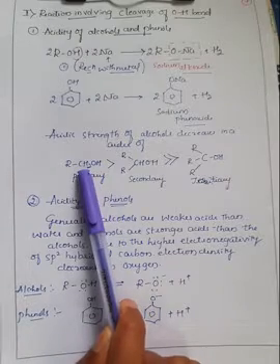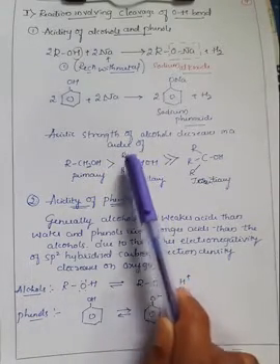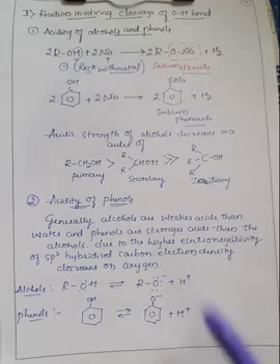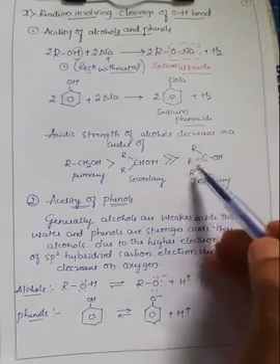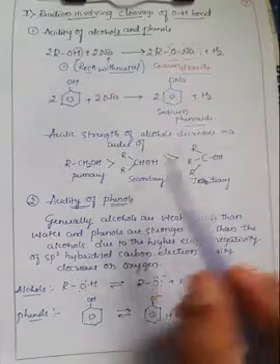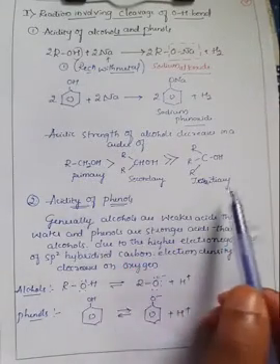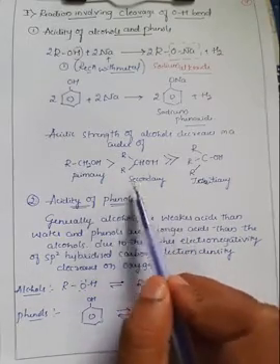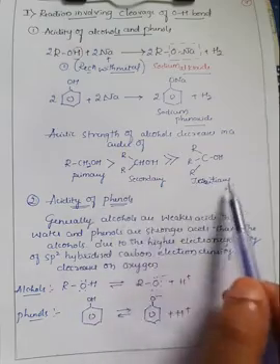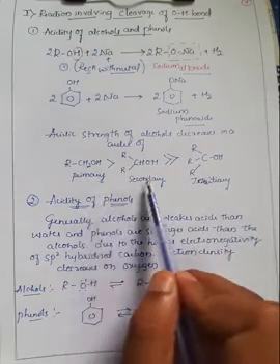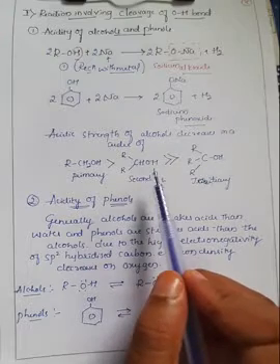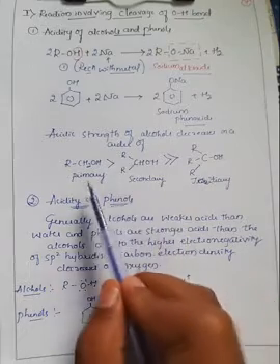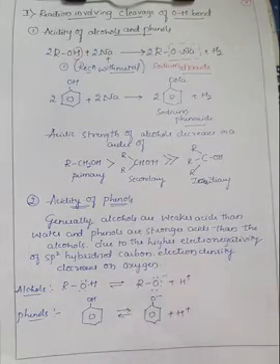Primary, if one hydrogen is replaced. If two hydrogens are replaced, that is a secondary, where two alkyl groups are attached. And the third one is tertiary. In tertiary also, if you observe, there are three alkyl groups due to the replacement of three hydrogen atoms. Therefore the acidic strength of alcohols decreases in this order, right? Primary has a greater acidic nature, secondary alcohols are less acidic compared to primary, and tertiary are the least acidic compared to primary and secondary. So with the help of this, we can compare the acidic strength of primary, secondary and tertiary alcohols, right?